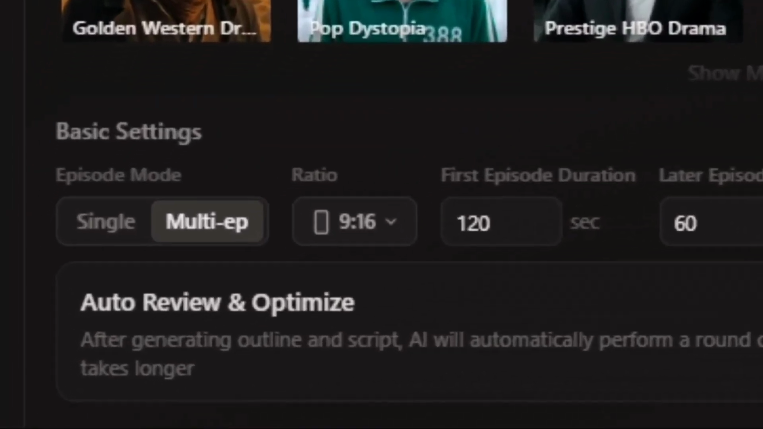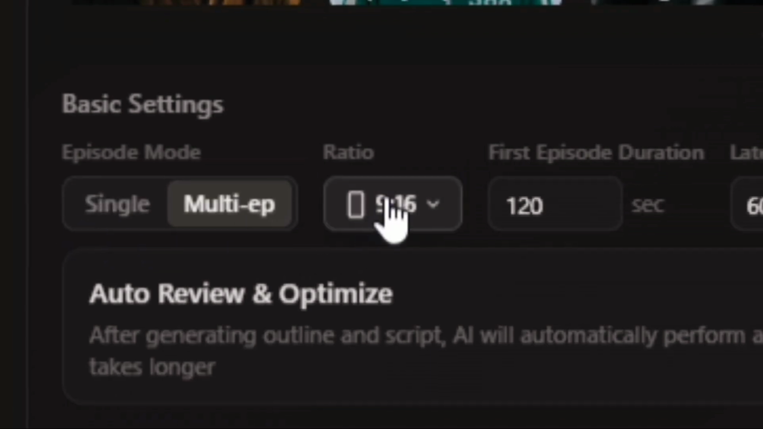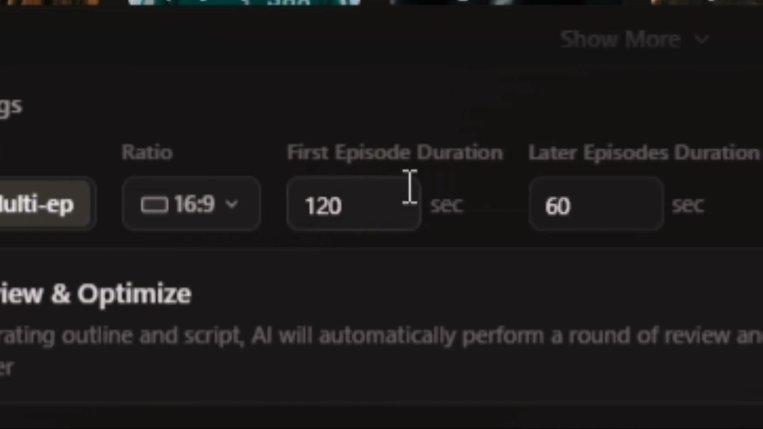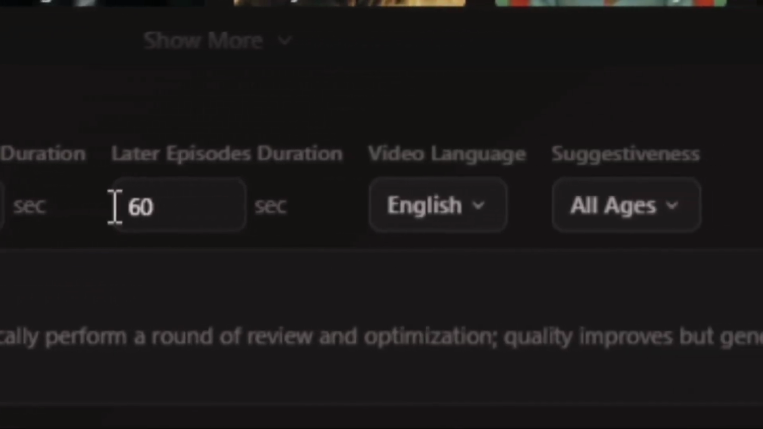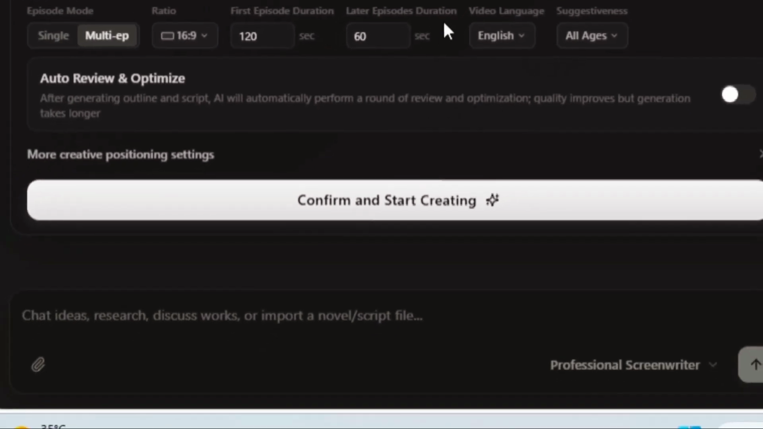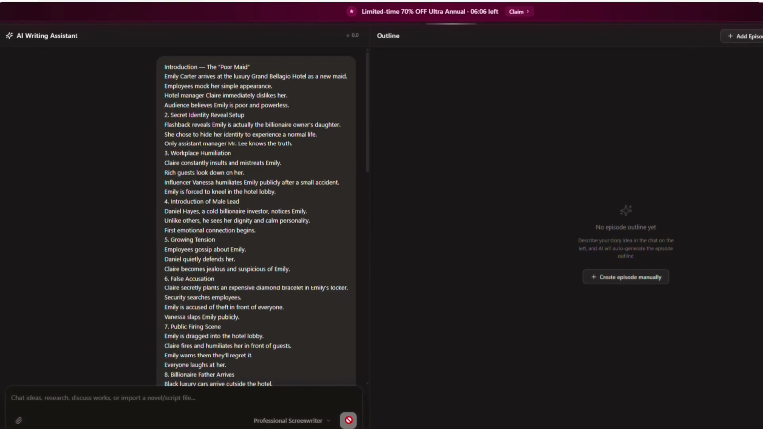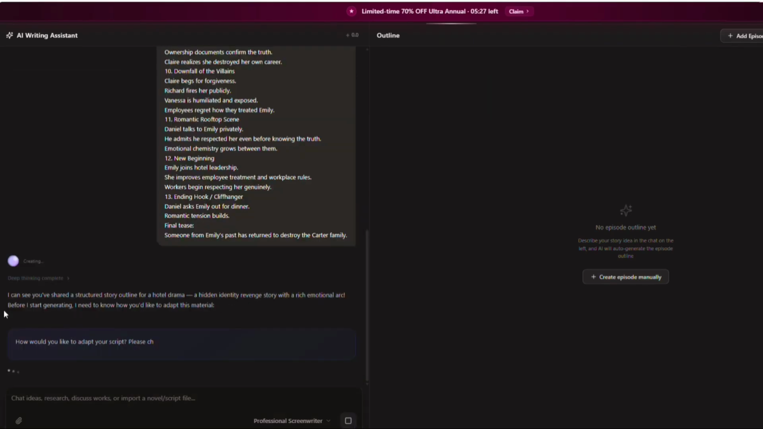Then, below that, there's an episode mode option where you can choose single or multi. I'll keep the ratio at 16:9 because I'm making a long-form YouTube video, and I'll keep the video language as English. Then, in the chat box below, we need to provide the script outline. Here, you can either create the outline yourself or generate it with AI. So I'll paste the outline here and press enter.